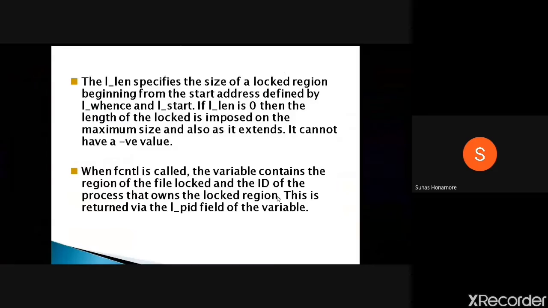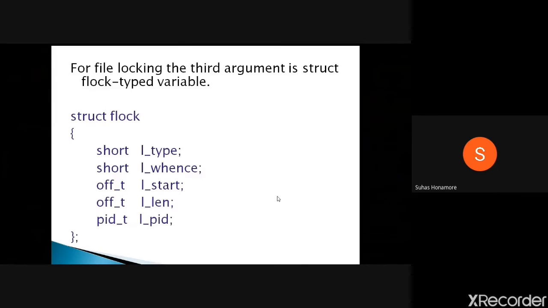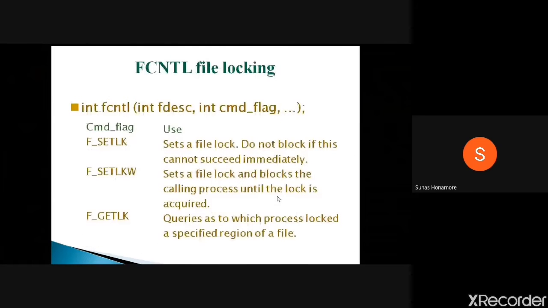Previously, we were studying file and record locking. In that, we already studied how to lock a file or a particular record. There we studied fcntl. This function is used to lock the file. It takes the file descriptor and a command, and these are the set of commands.